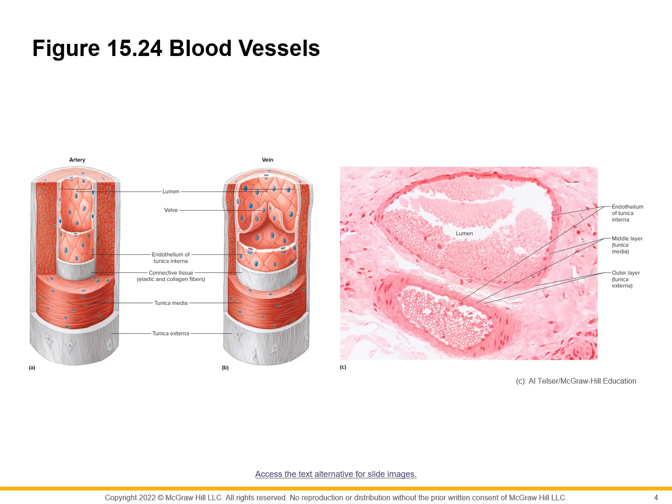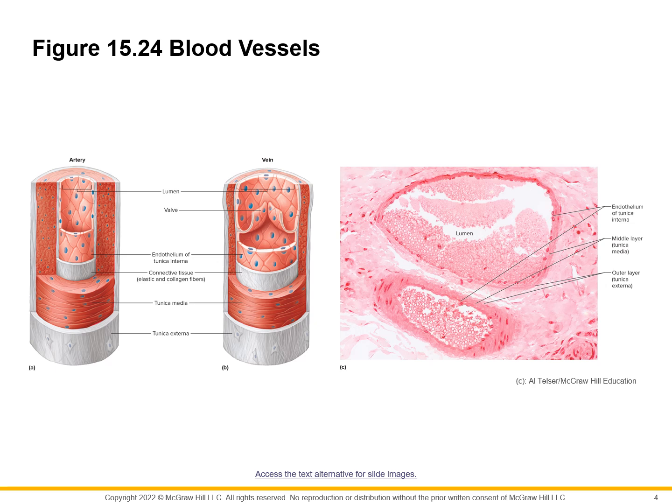The innermost layer we call tunica interna, here and here, in the middle we have tunica media, and on the outside we have tunica externa. Okay, so let us study each one and try to compare and contrast the histology of arteries and veins.